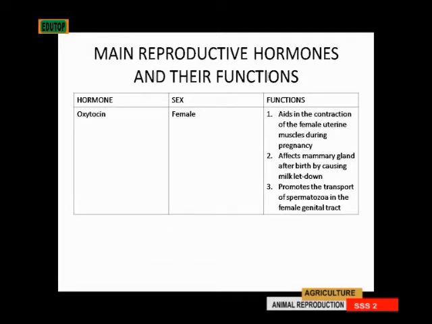Then oxytocin is the next hormone. It is found in the female too. It aids the contraction of the female uterine muscles during pregnancy. Then it affects the mammary gland after birth by causing milk letdown. Oxytocin is responsible for milk letdown. It helps the mammary gland to contract, so milk will come. Then it promotes the transport of spermatozoa in the female genital tract. So those are the main reproductive hormones in animals, both male and female, and their functions.